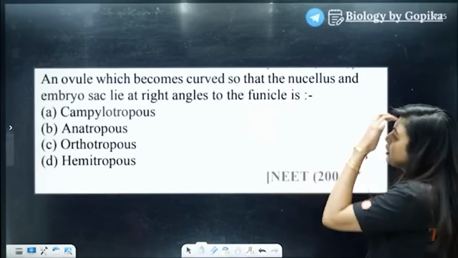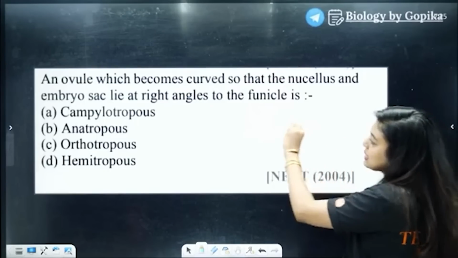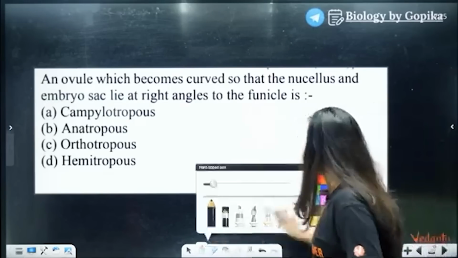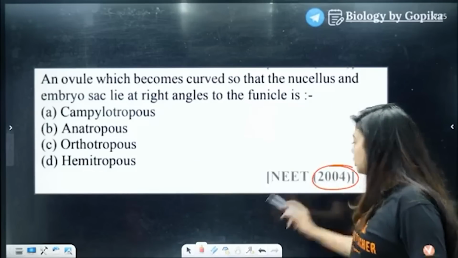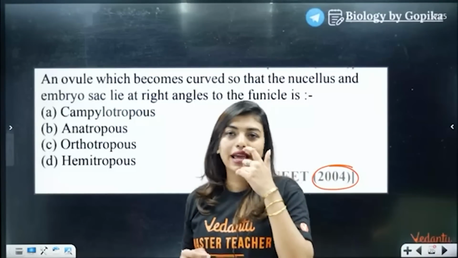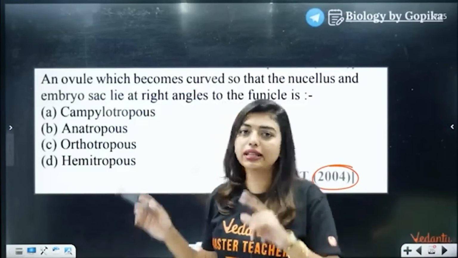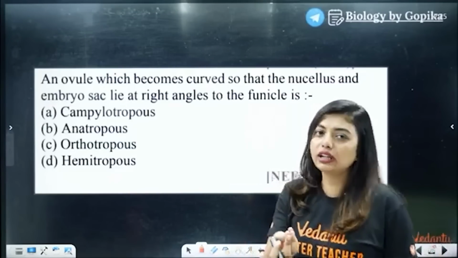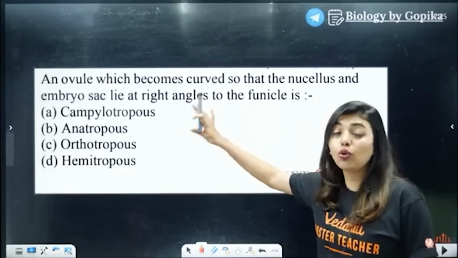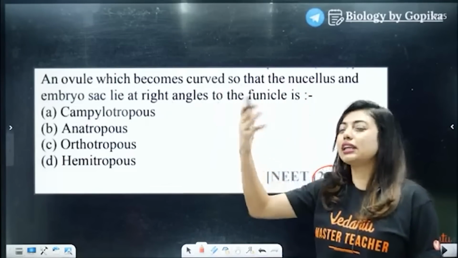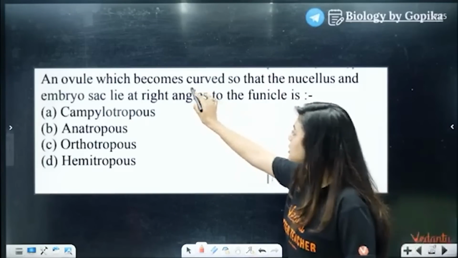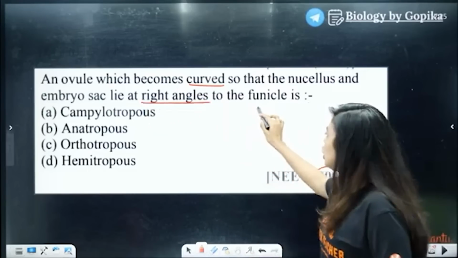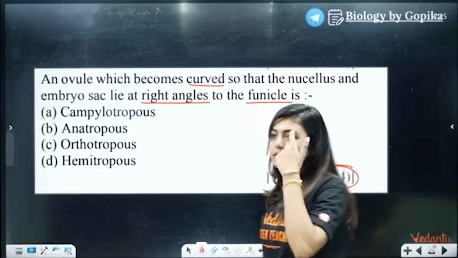Now, an ovule which becomes curved so that the nucellus and the embryo sac lie at right angles to the funicle. Students, this is a 2004 question. In 2004 and all, we used to study a lot of extra things also. That is why this is mentioned. But generally, as of now, you have the NEET syllabus, so you only learn anatropous, but I will show you the other ovules also, so you have this in mind in case something comes. Now tell me the answer for this.